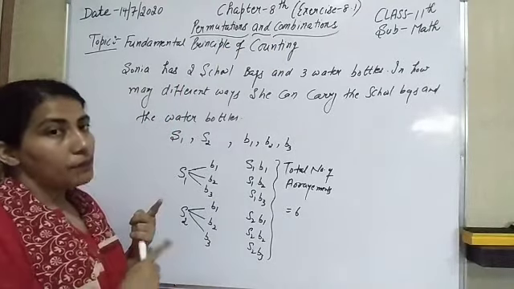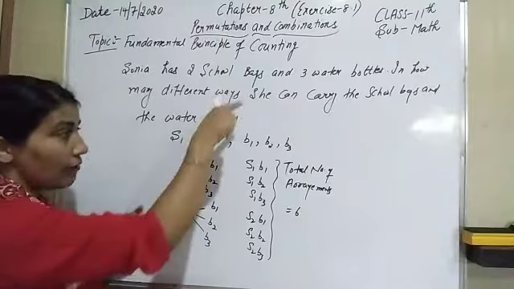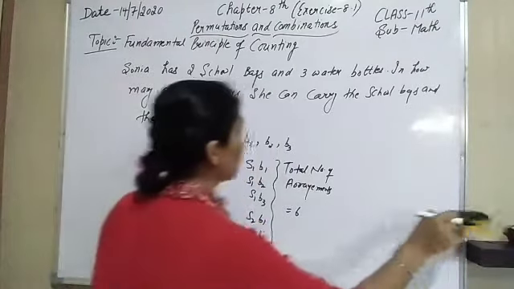Now what does the fundamental principle of counting say?